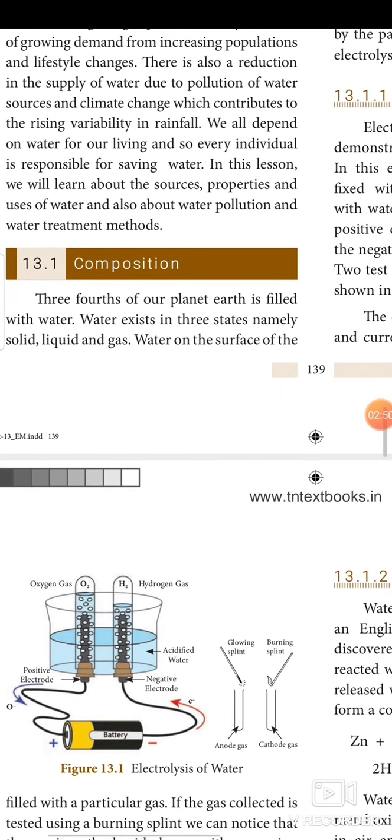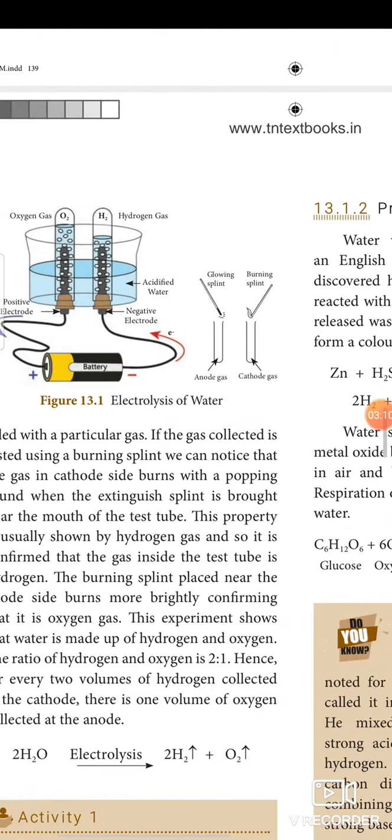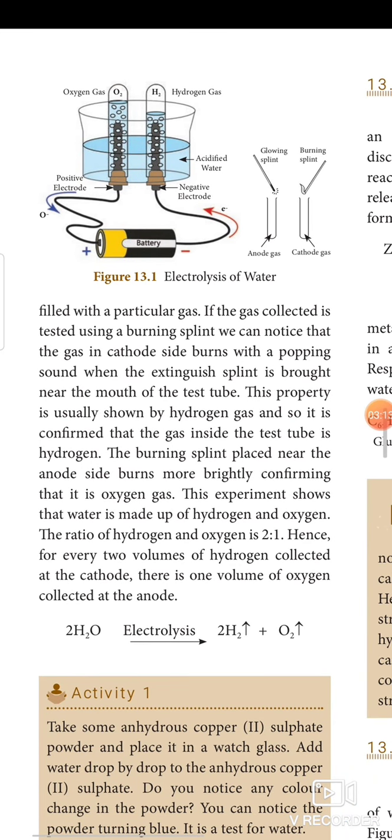If the gas collected is tested using a burning splint, we can notice that the gas in the cathode side burns with a popping sound when the extinguished splint is brought near the mouth of the test tube. This property is usually shown by hydrogen gas, the popping sound. With the popping sound, the candle or any burning thing will be extinguished. That is the nature of hydrogen. Confirmed that the gas inside the test tube is hydrogen.